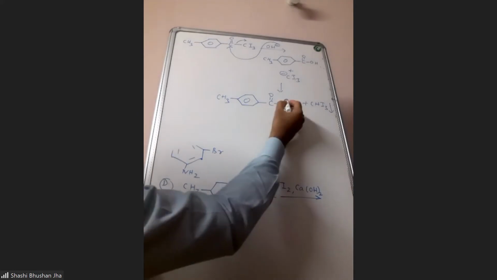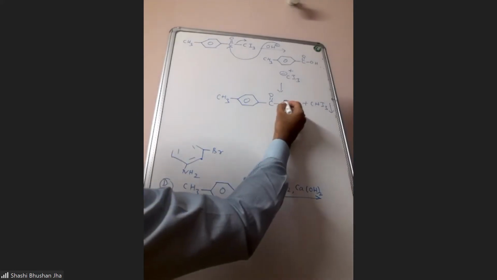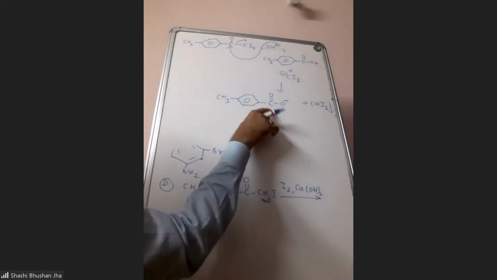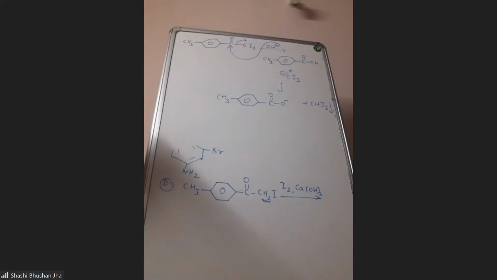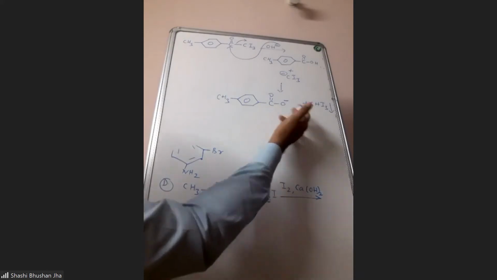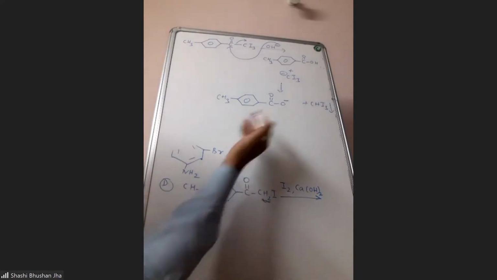Now see this salt of carboxylic acid which you have got. What kind of salt is this? This is actually the calcium salt of this carboxylic acid because you have taken calcium hydroxide. You know, if you take sodium hydroxide there, then this will be simply COONa. That will be the sodium salt of the carboxylic acid.